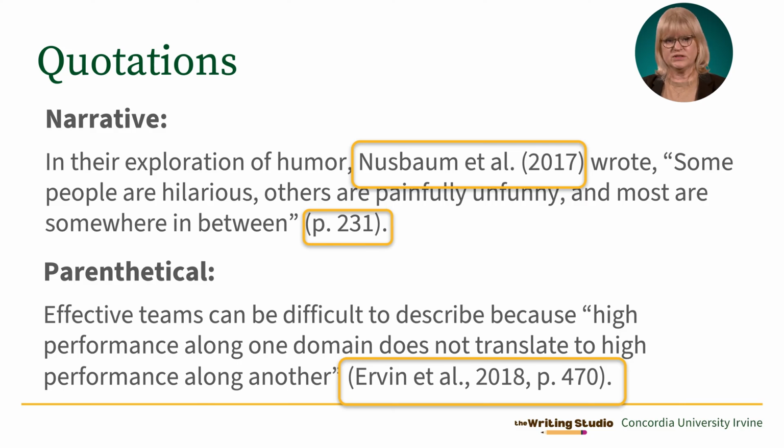You put quotation marks around the exact wording of the author. Then you include the exact location where it came from, most often which is a page number. For a narrative citation, these are divided. Here, Nussbaum et al. is followed by 2017 in parentheses. Then at the very end of the sentence, after the quote, the page number is included in parentheses.